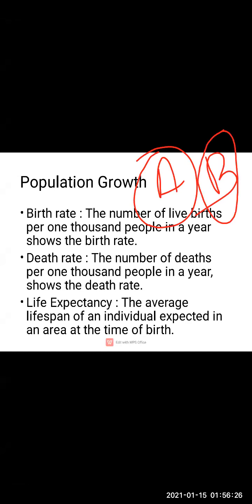So here we are able to understand that city B has more population as compared to city A.